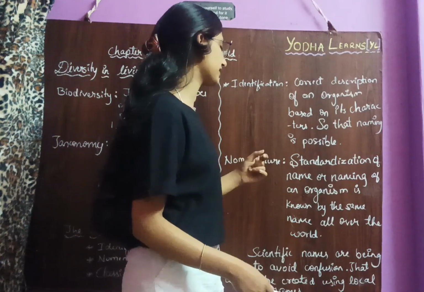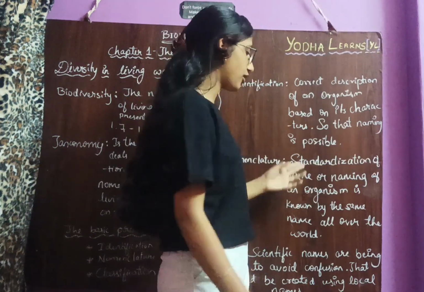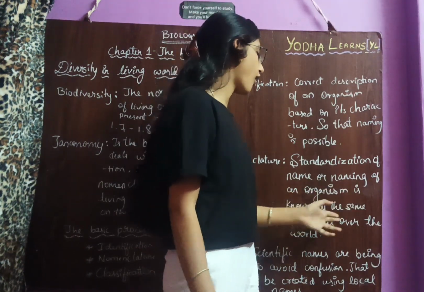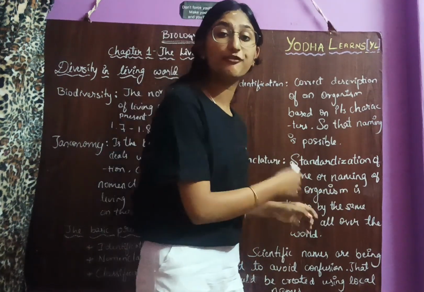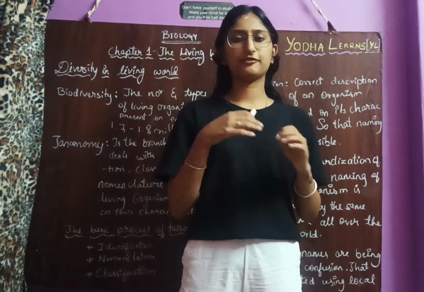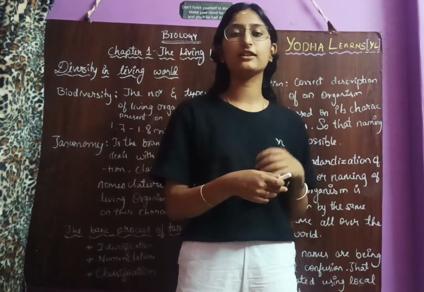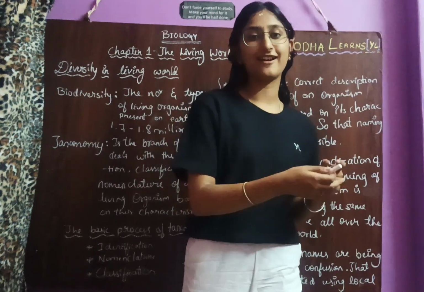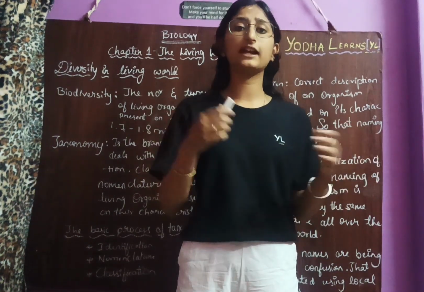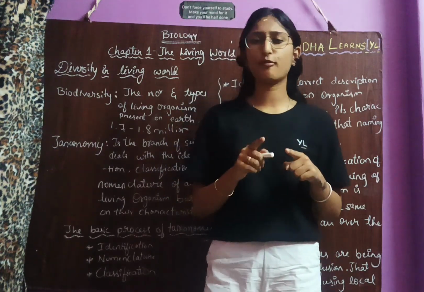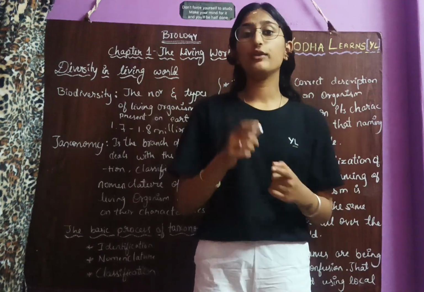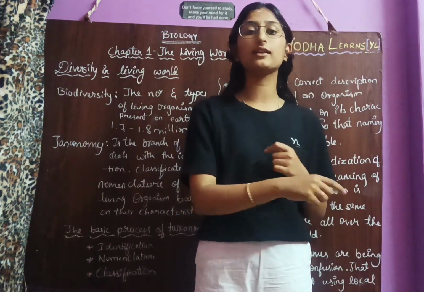So, what is nomenclature? Standardizing the name, or naming of an organism, so that it is known by the same name all over the world. This is the definition of nomenclature. But how should we understand it? For cat, we call it cat in English, Bekku in Kannada and Billi in Hindi. But when we travel to other states, they will call it another name. So it is a problem to communicate, right? So scientists thought that all over the world we need to call the cat by a single name.